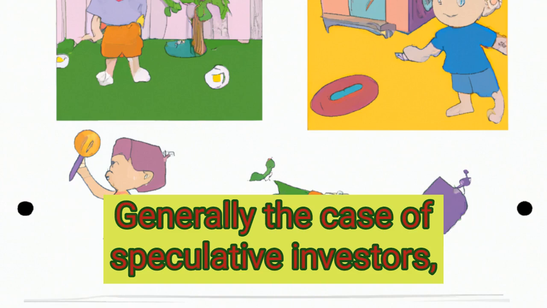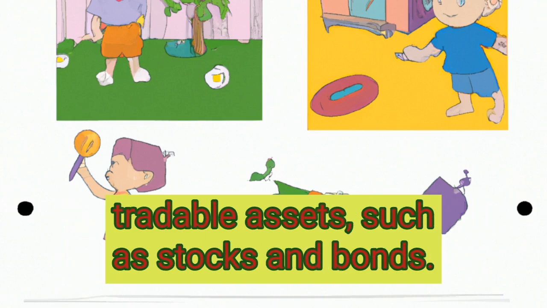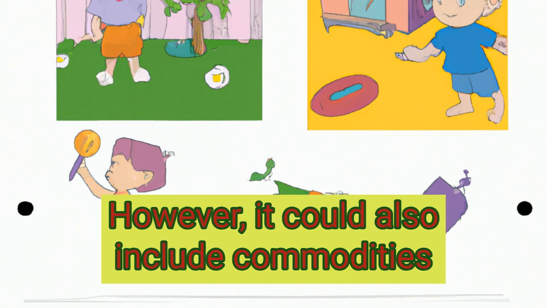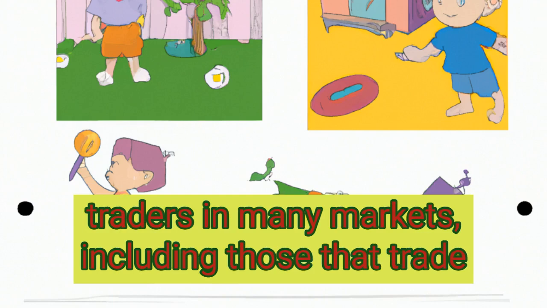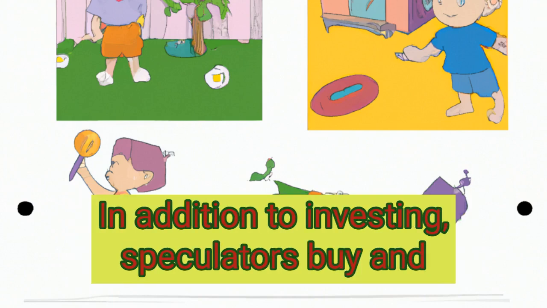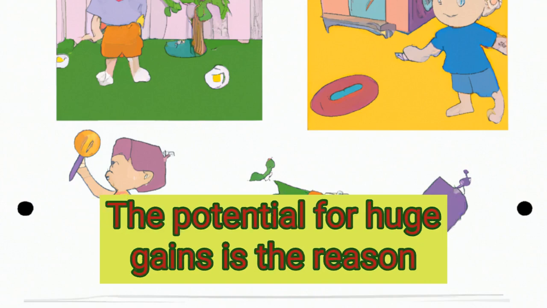Generally, in the case of speculative investors, they focus on the price movement of tradable assets, such as stocks and bonds. However, it could also include commodities and fine art. Speculative investors are among the most active traders in many markets, including those that trade in stocks and bonds. In addition to investing, speculators buy and sell real estate for the sake of earning a profit. The potential for huge gains is the reason for speculation.